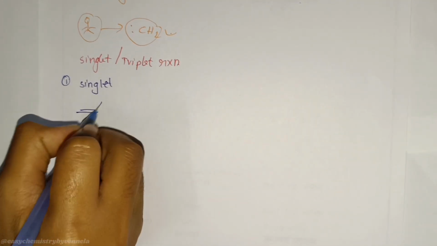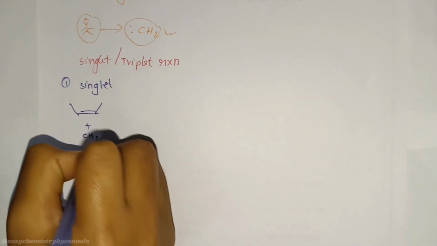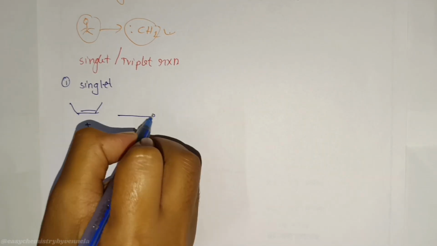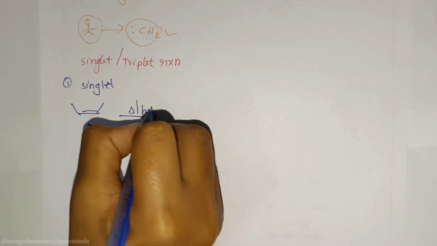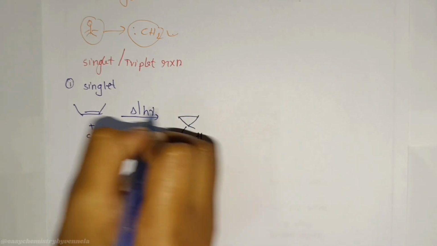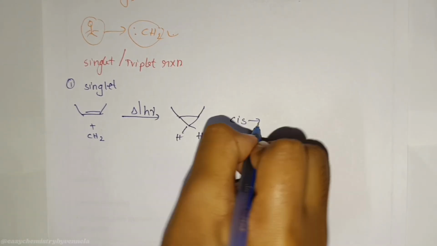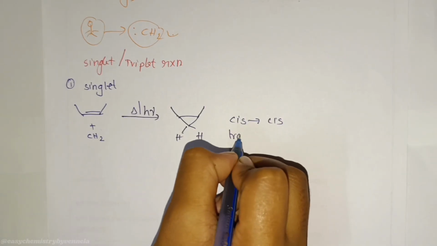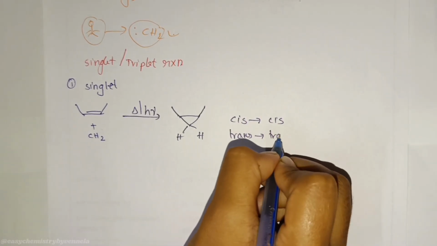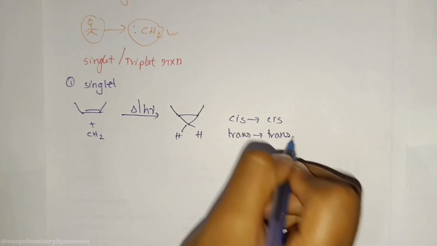Now singlet versus triplet reactions. First one, singlet. It is a clean reaction. Direct stereospecific reaction. Thermal, it forms like this. Here cis is there, so here also cis. If it is trans, then it is trans because it is a stereospecific concerted reaction.